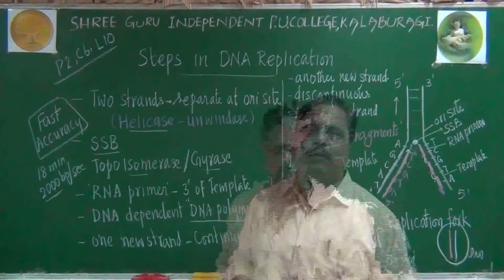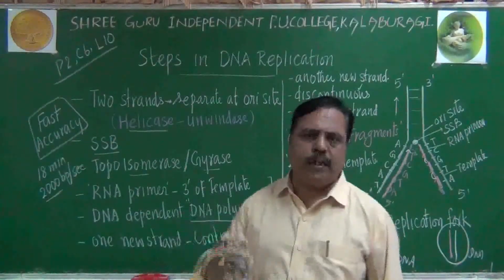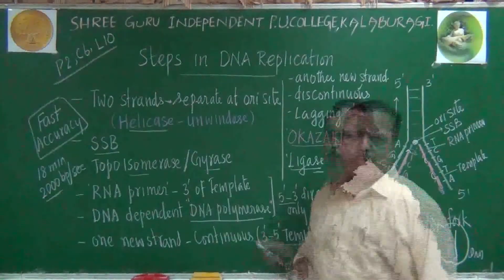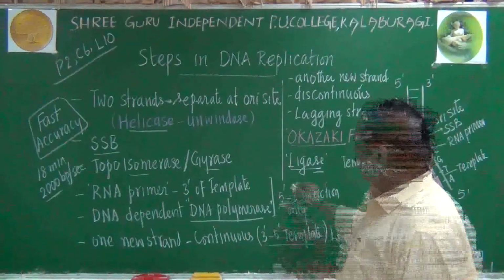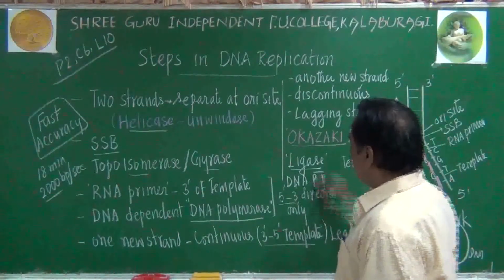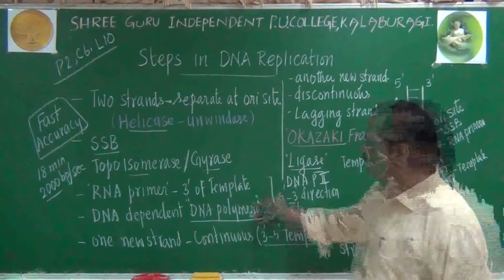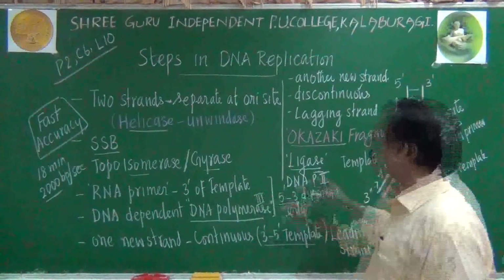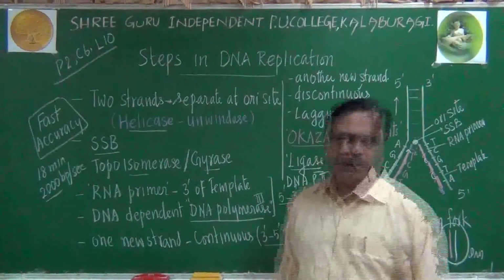For correcting that, any editing or proofreading during this process is done by another enzyme, called DNA polymerase 2. This is DNA polymerase 3. DNA polymerase 2 is needed for editing purposes.